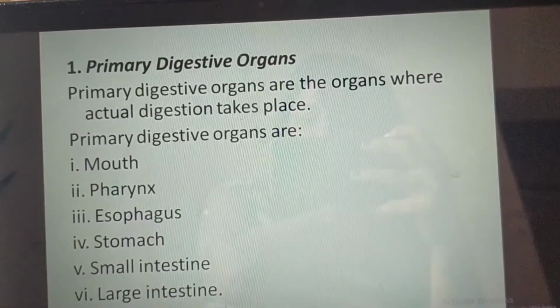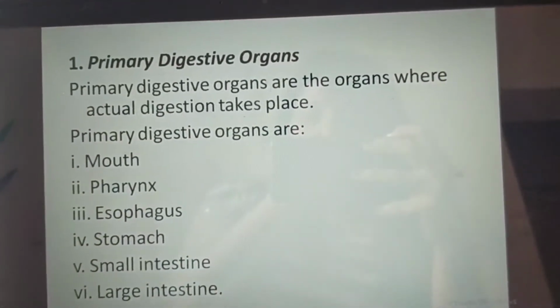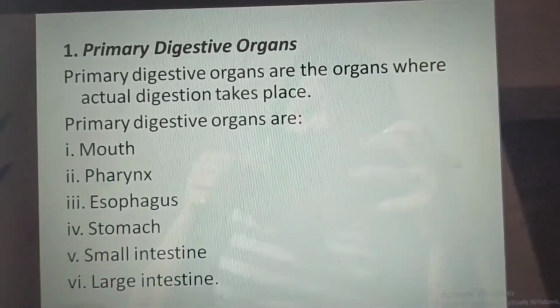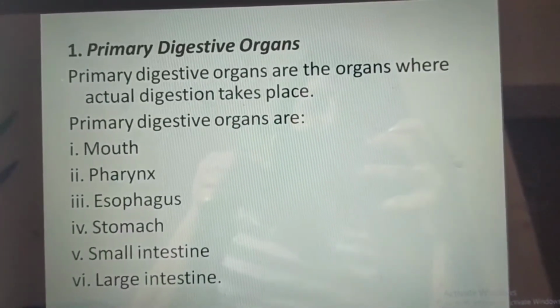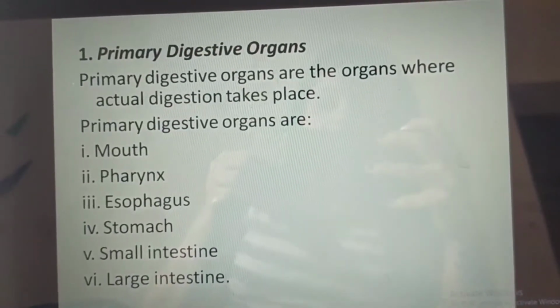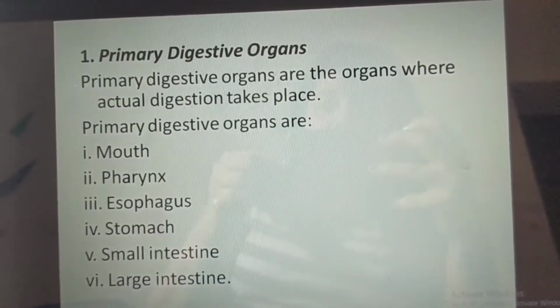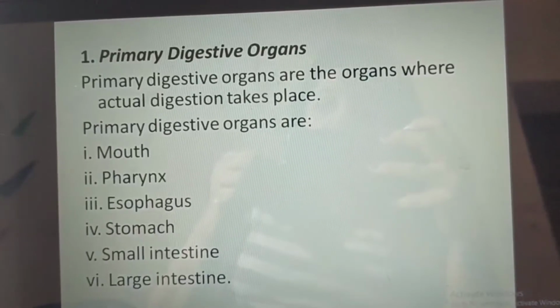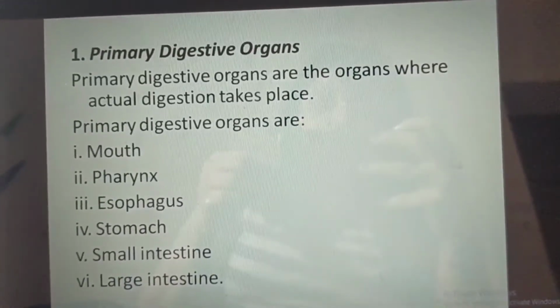First we'll see the primary digestive organs. Primary digestive organs are the organs where actually digestion takes place, and primary digestive organs would be mouth, pharynx, esophagus, stomach, small intestine and large intestine.